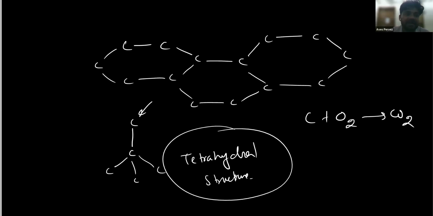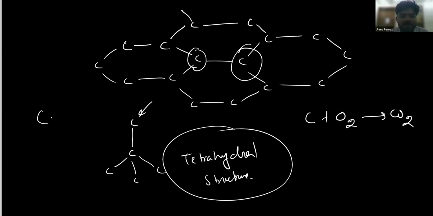Like in graphite, each carbon atom is bonded with 3 other carbon atoms. You see that this carbon atom is also bonded with some other one. This is bonded with 3. This is bonded with 3. But carbon generally makes 4 bonds, so one of its electrons is free, like this. So these free electrons make graphite a good conductor of electricity.